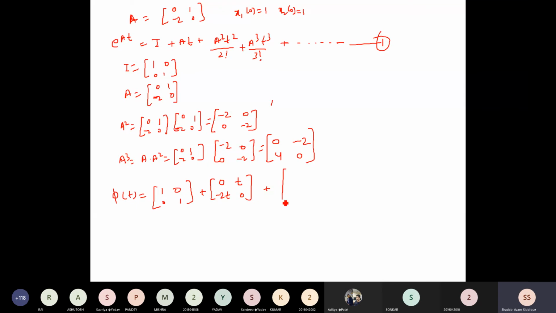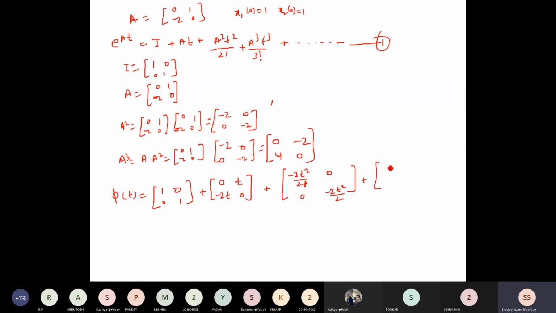Again we have a plus sign and the next term, A square t square by 2 factorial, so minus 2 t square by 2 factorial. 2 factorial is nothing but 2. I'll write it directly: then we have 0, then 0, and again minus 2 t square by 2 factorial, which is nothing but 2.